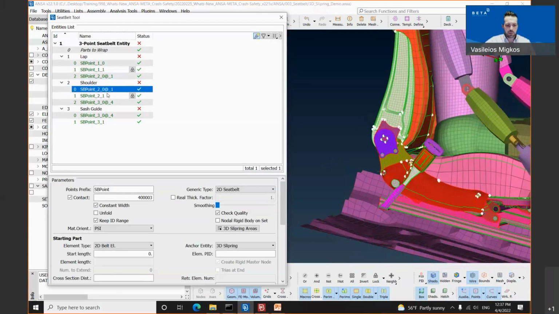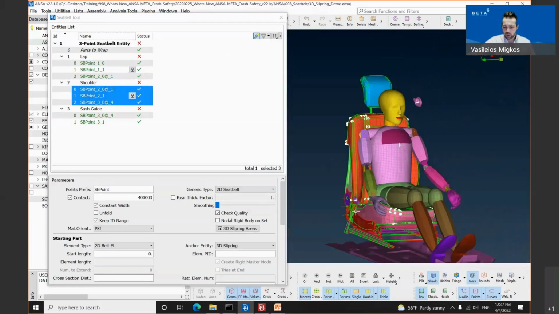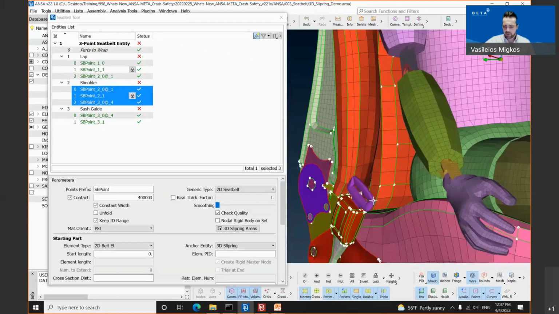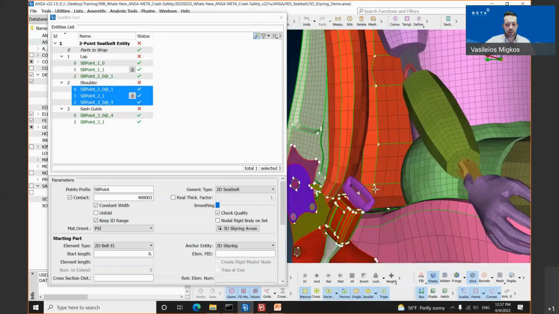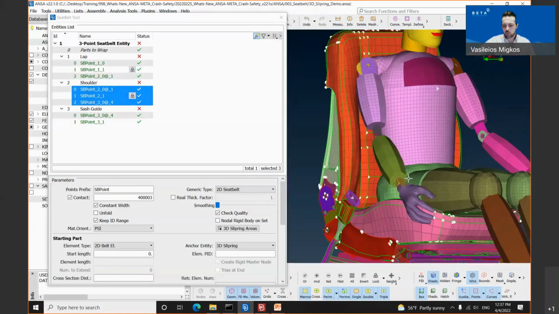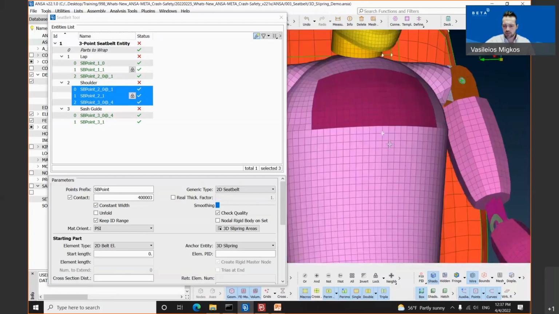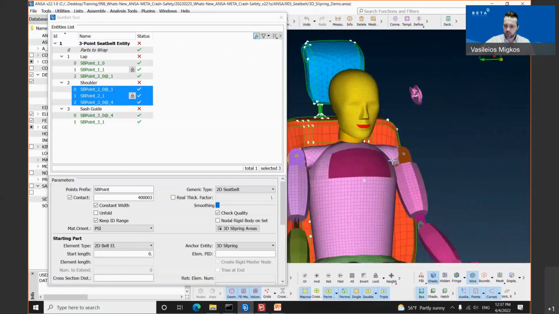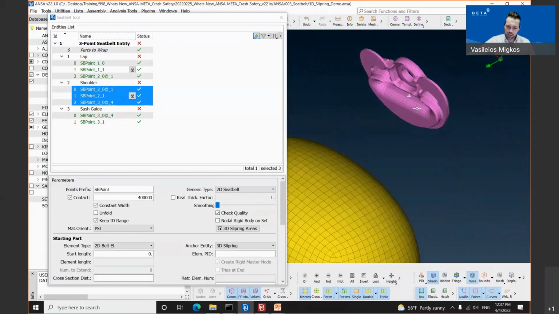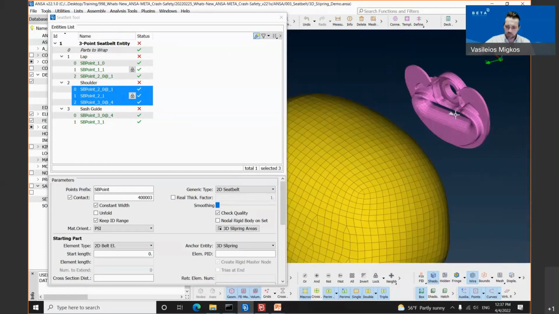In a pretty much similar way, the user needs to select the other 3 nodes. The first node, as I have mentioned previously, is automatically selected because the ending part of one component is automatically the starting part for the other component. The second node has been selected on the chest of our dummy, and the third node has been selected on the elements of our D-ring, as you can see.